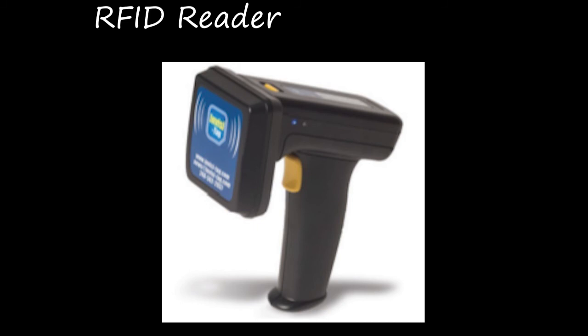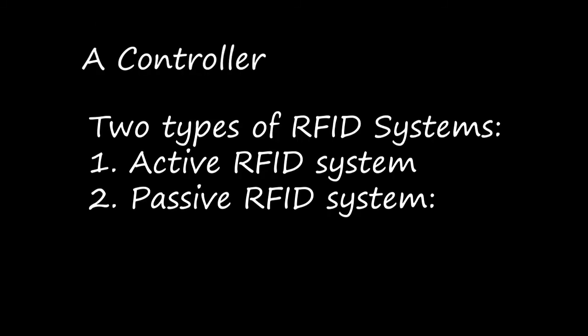And the next one is a controller. Controller means it is a host computer with a microprocessor which receives the reader input and it has to process the data, right? That is the controller. The two types of RFID tag we saw, that is active RFID and passive RFID, right? Active RFID means the tag has its own power source. That means this system will be used for large distances to track vehicles, high value goods, some big valued products, right?